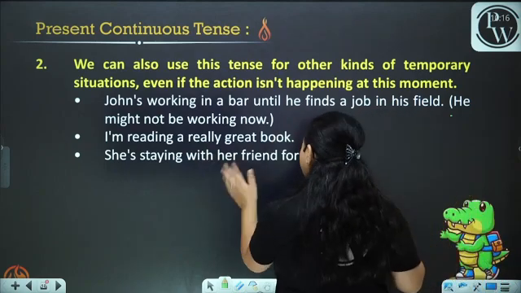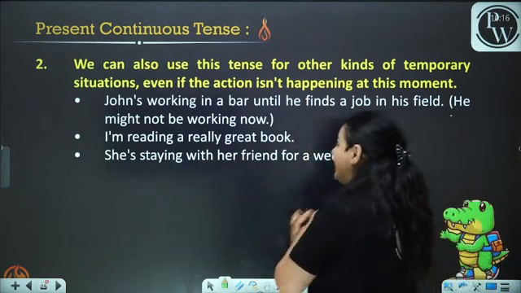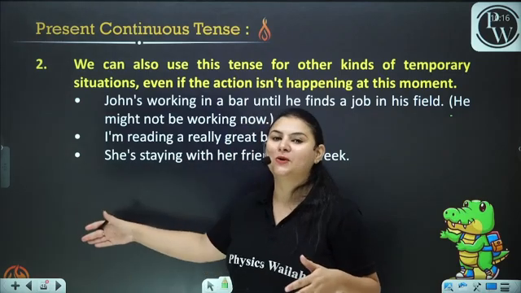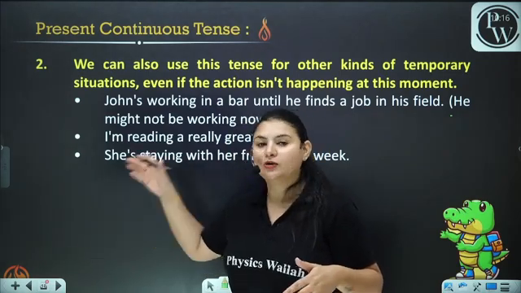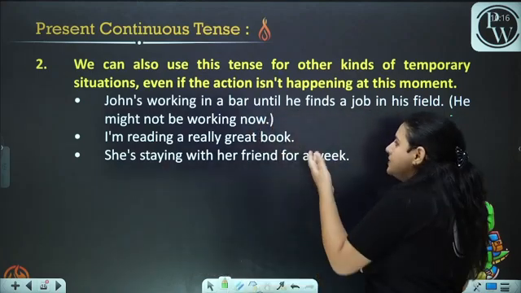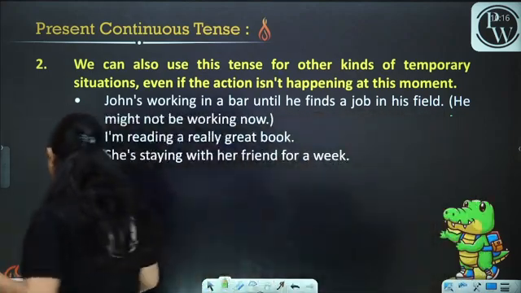She is staying with her friend for a week. Now, this is also a temporary situation. She is only going to stay for a week. In that case, we use the continuous tense.